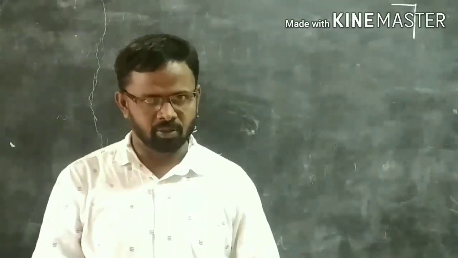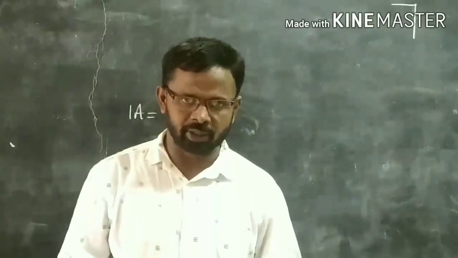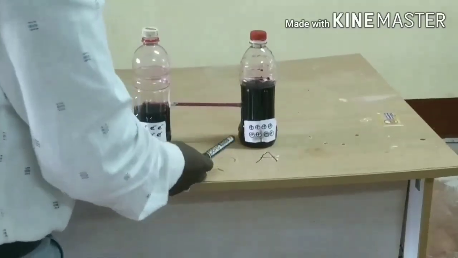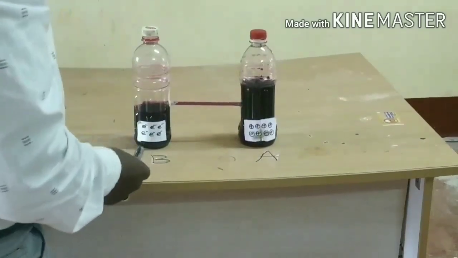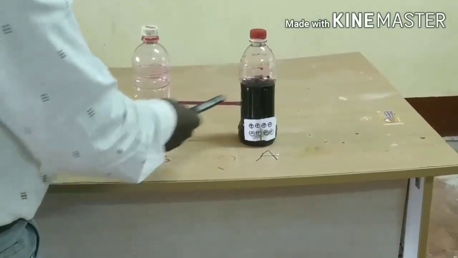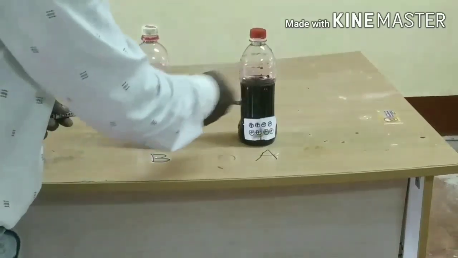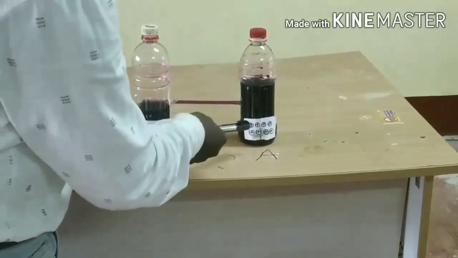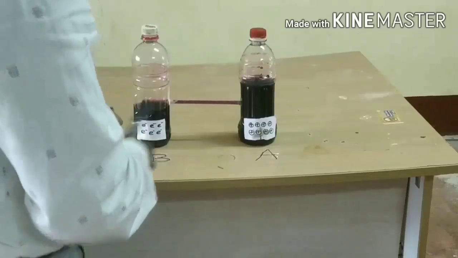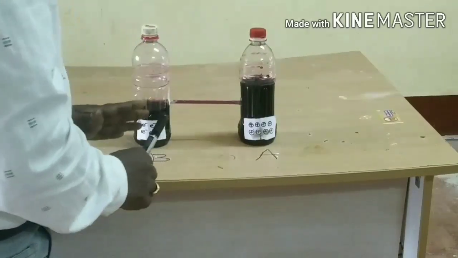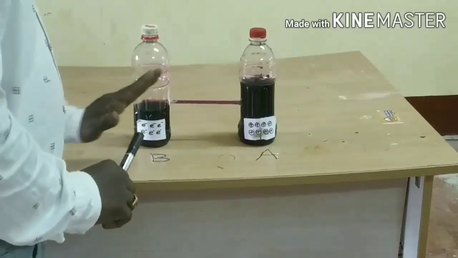In order to understand this concept, we conduct a simple activity. Let us see. Observe the activity. Here are two bottles named A and B. These two bottles are connected to a hollow glass tube through which water can move, with different levels of water taken in both bottles. At that time, water does not move from one bottle to another.